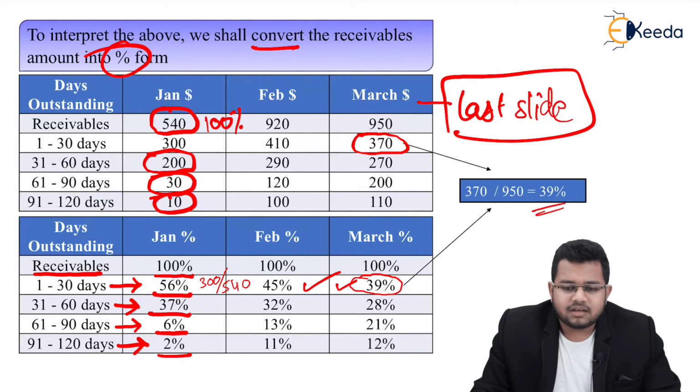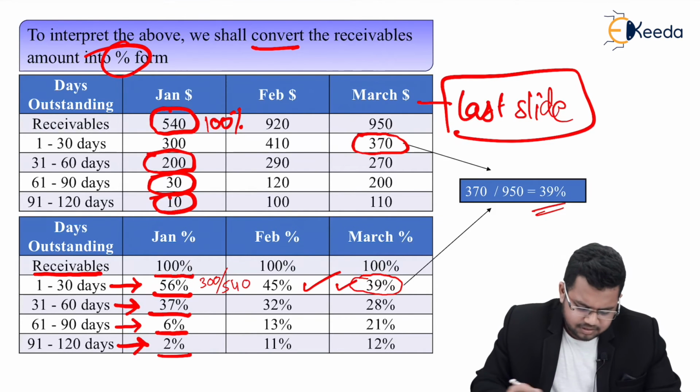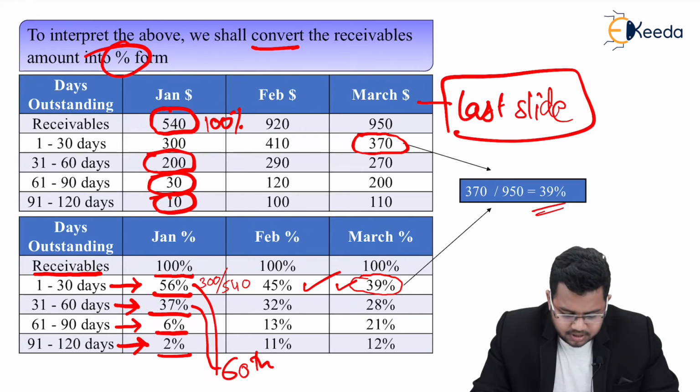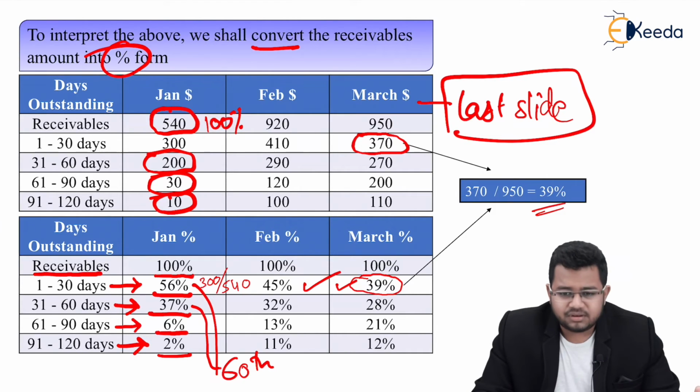So we can interpret that majority of my receivables have been paid within 30 days, or I can say most part of my receivables have been received till this date. Combining both, till the 68th day I can say, because 56 plus 37, approximately 93 odd percentage has been received by the end of 68th day itself.